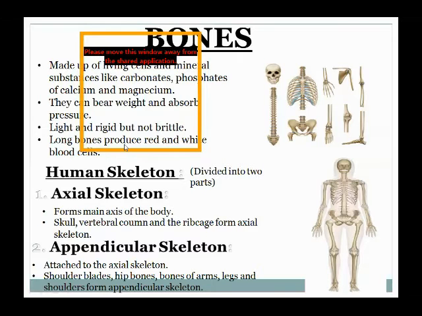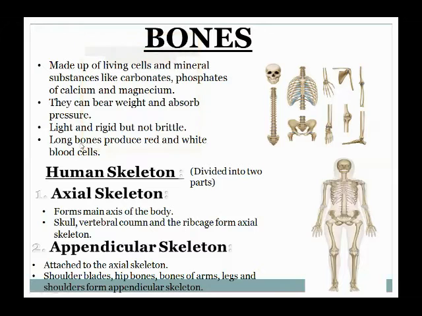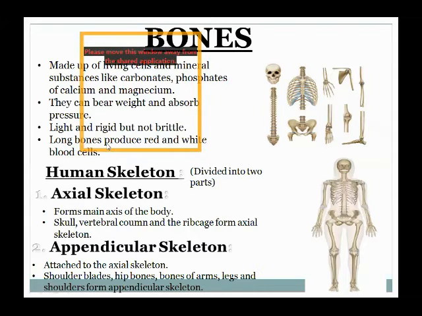Inside the long bone, there is a soft yellowish substance, which is known as bone marrow. That bone marrow is responsible for manufacturing red and white blood cells. Okay, as much as our bones are strong, our body is also strong. Okay, students, so the long bone has bone marrow in it, and that bone marrow is responsible for producing red and white blood cells.